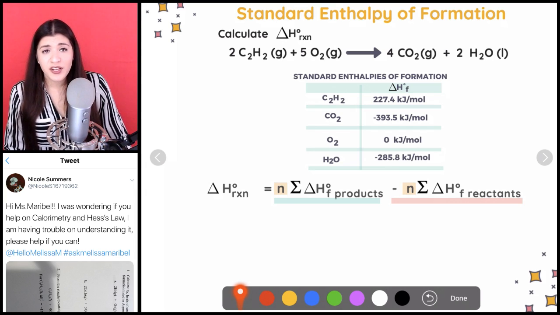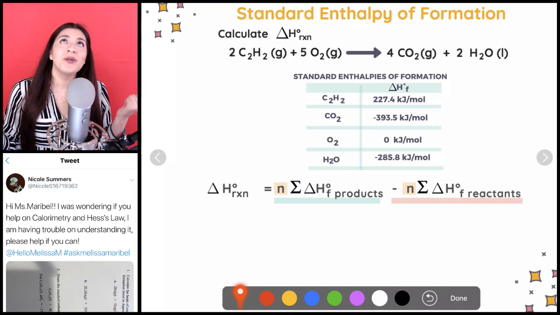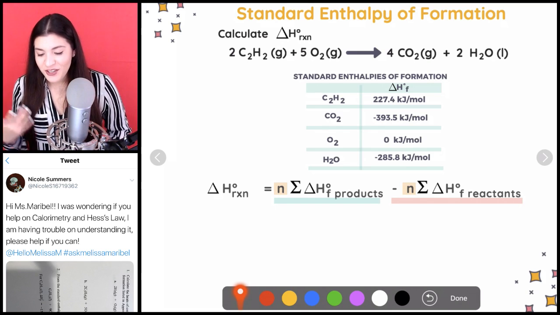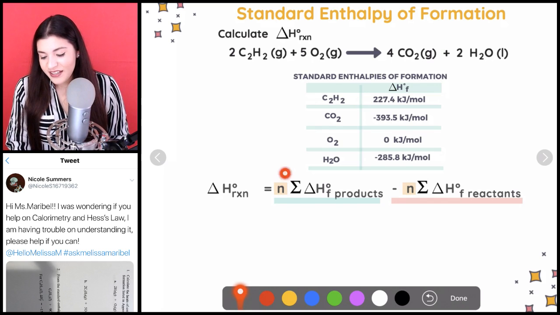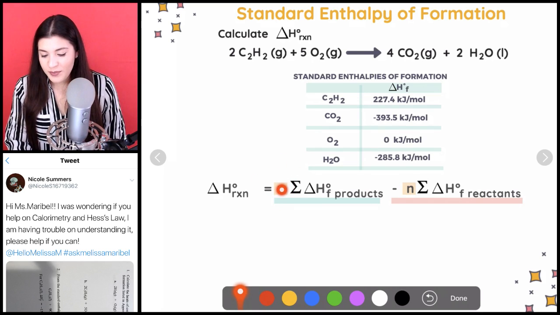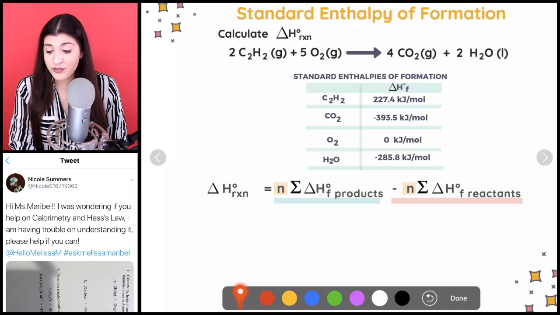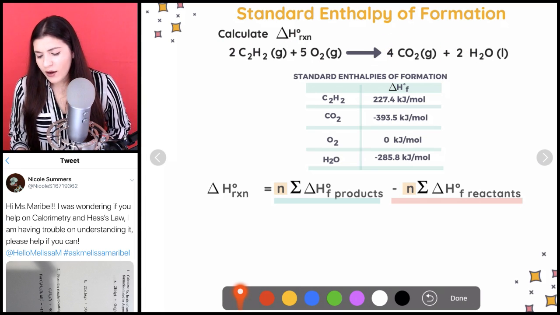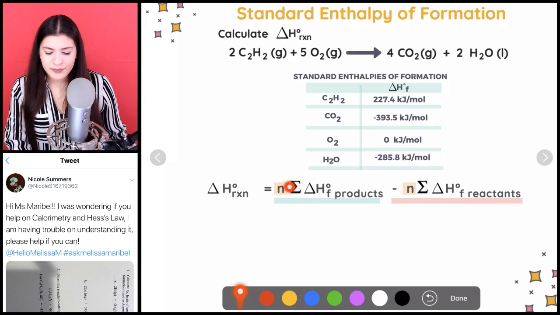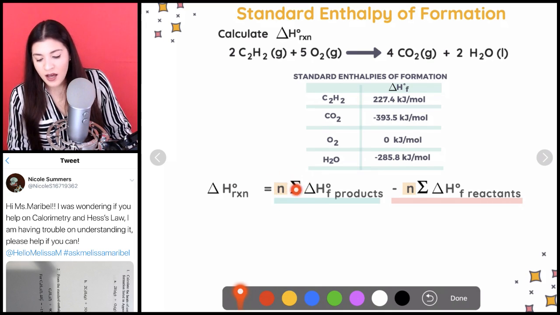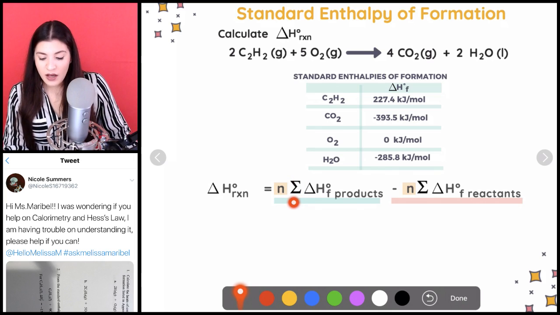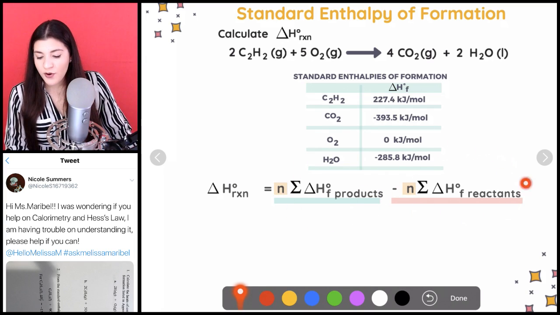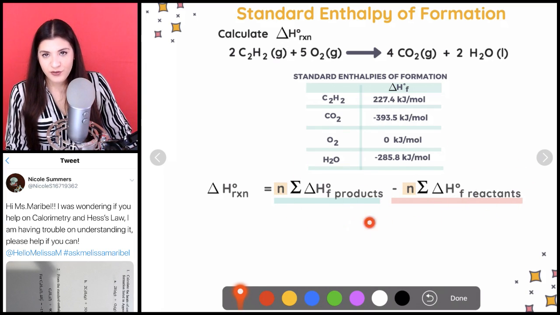This is the formula that you're going to use and you're going to see, and it's going to be so simple to just plug everything in, and it makes life easier if we know what everything means. So essentially, this N is just going to talk about the moles. And by moles, I'm really just talking about these coefficients in front of that specific molecule. So what this summation notation means, it just means we're going to add the amounts of our products. All right, so this is really talking about the sum of our products and the sum of our reactants. We're going to then subtract those two from each other.